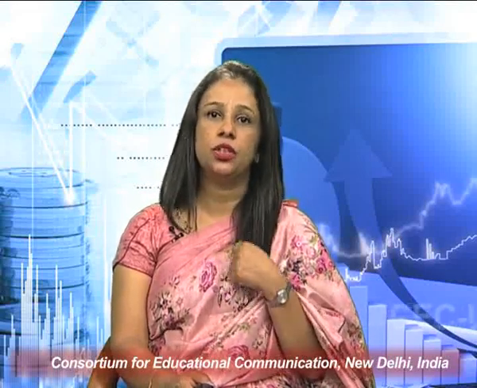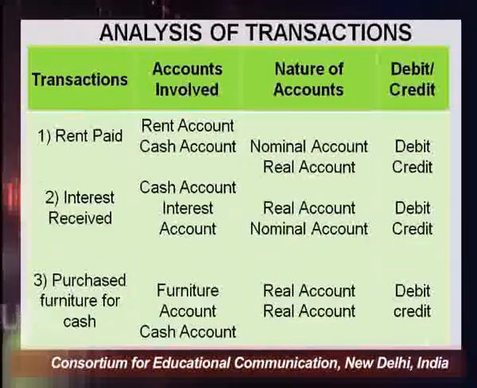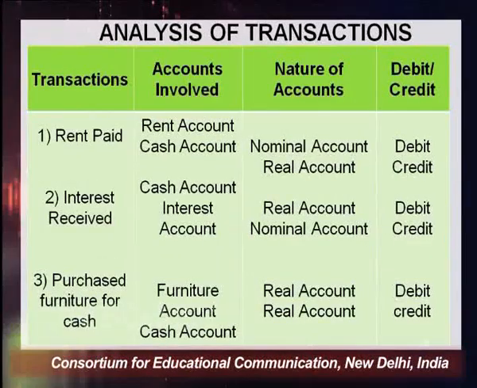The first thing you have to do is identify which two accounts are involved. It might be possible that more than two accounts are involved. When you are paying rent, it is either paid in cash or by cheque. Rent is an expense, so rent is affected, and if you are paying rent in cash, then cash is also affected. So two accounts are affected here. One is rent, which is an expense, and cash, which is an asset.